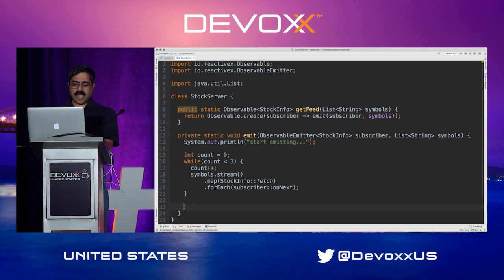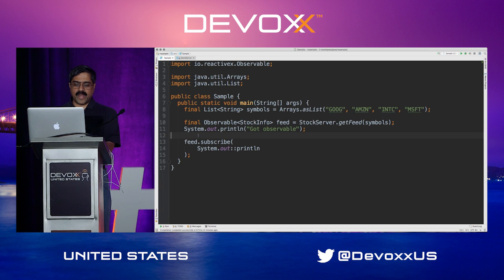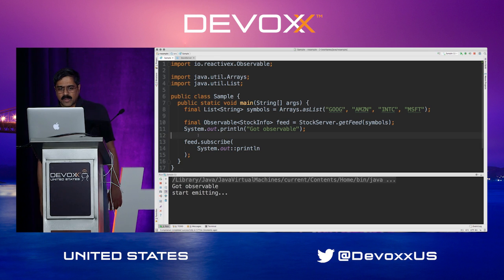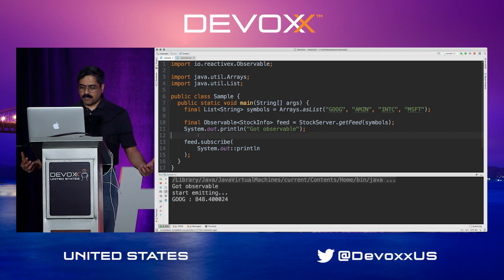And then in the very end, I'm going to say subscriber.onNext, and then send a new stock info. Let's say info of dummy, and then 0.0 as a price, just to illustrate the point about the way these channels actually work. So when I run this code, you can see the data is being emitted at this point, and the data is going to be pulled from the service.